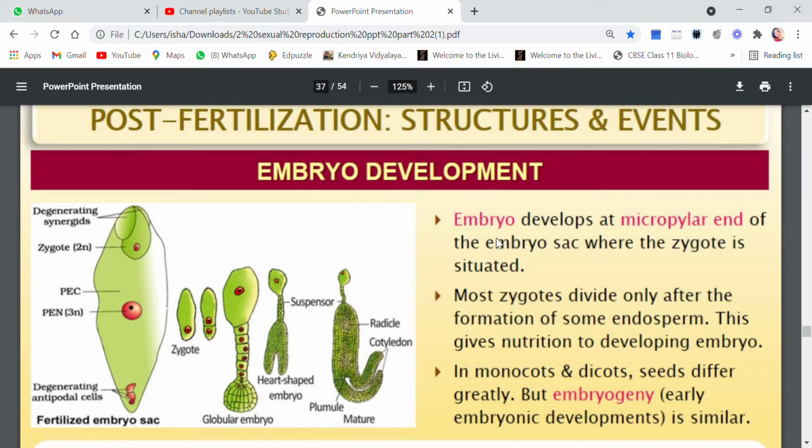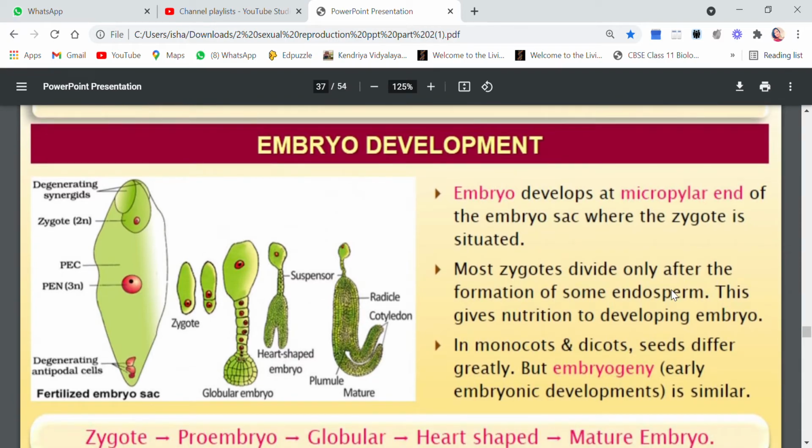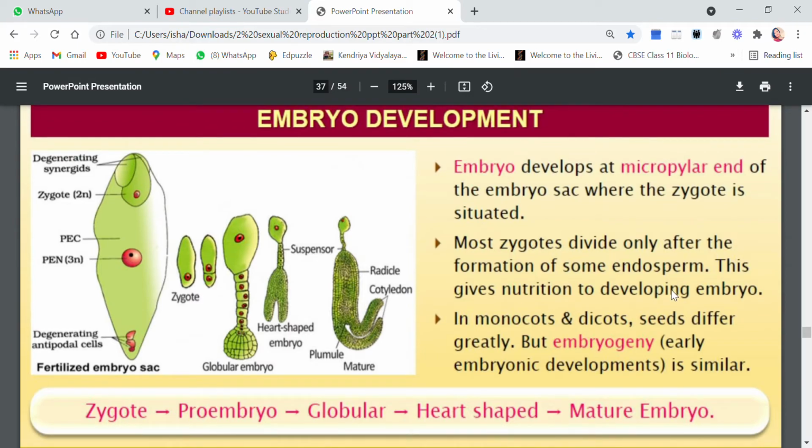So in this video children we will discuss the next post-fertilization event, that is embryo development. We have already done a video on endosperm development. This is embryo development. So as we all know how the endosperm has developed, the PEN will get